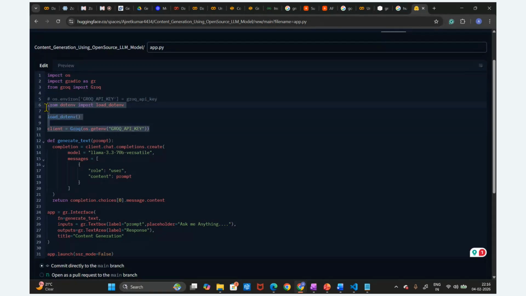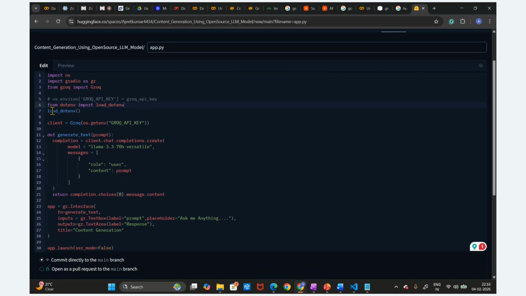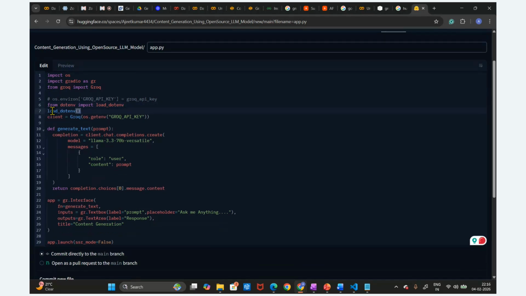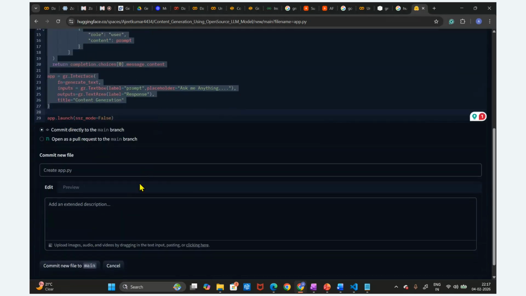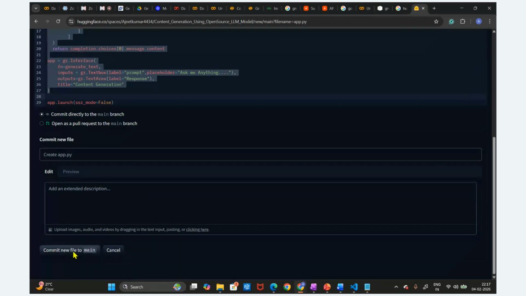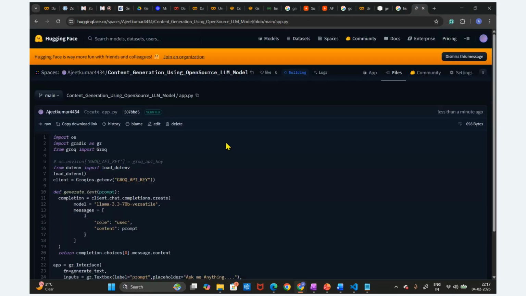We have 3 lines of code. We made the change to set up and access this environment key like this. This is the only change, and the rest of the code will be the same, nothing else. So I'm going to commit now to the main branch. Just click on this commit. It is going to start.